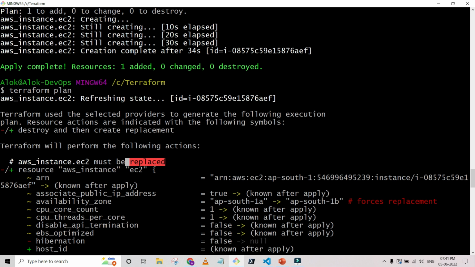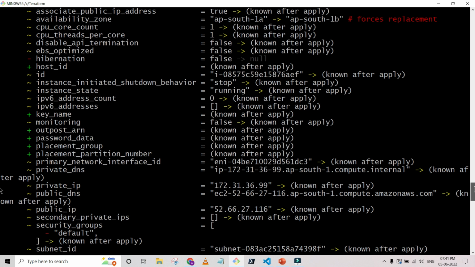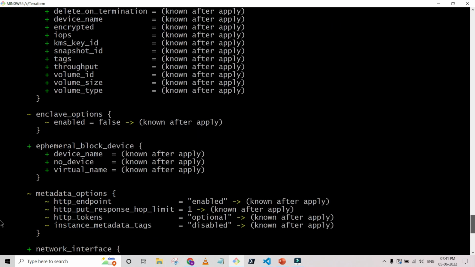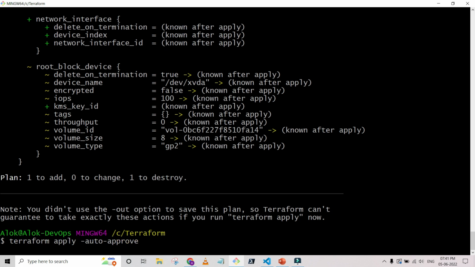It must be replaced. This is the flag that appears, meaning that first it's going to drop it and then recreate it. Okay, so you can see everything that it's going to change, and whatever information we will get after applying the changes. So okay, this is the default feature and I don't have any problem with this. Let me auto approve, Terraform apply, and we will monitor the console.